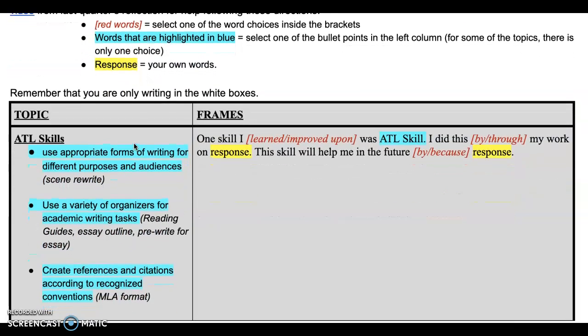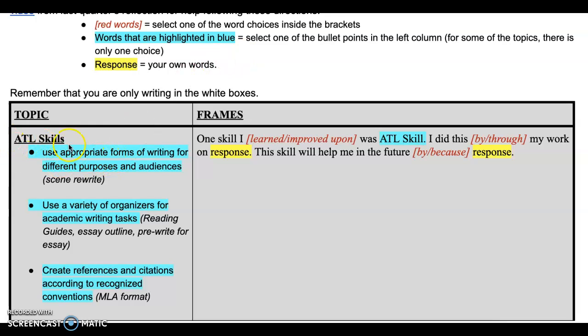Now, you'll see that there are words in red that are in brackets. If that's the case, you will select one of the word choices inside the brackets. Then you have words that are highlighted in blue, where you will select one of the bullet points in the left column. For some of the topics, there's only one choice.